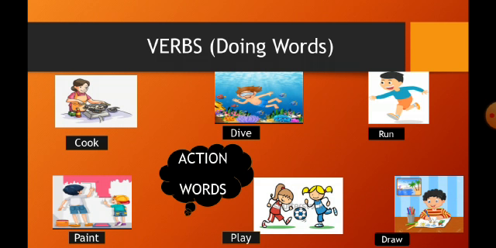Now the fourth one, paint. Ram and Shyam will paint the wall. Paint is the action which the two boys are doing, right? So the word paint will be a verb.